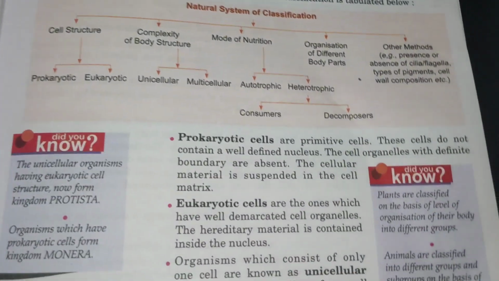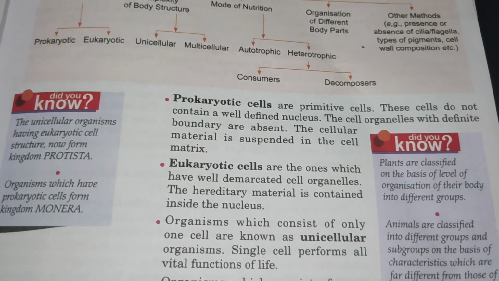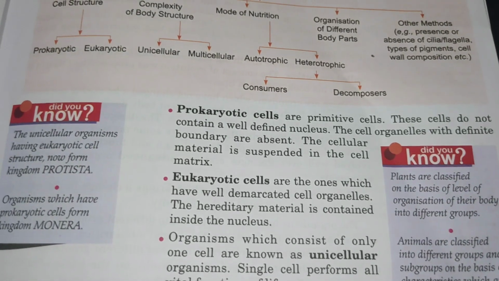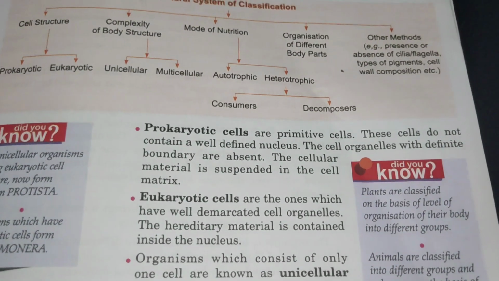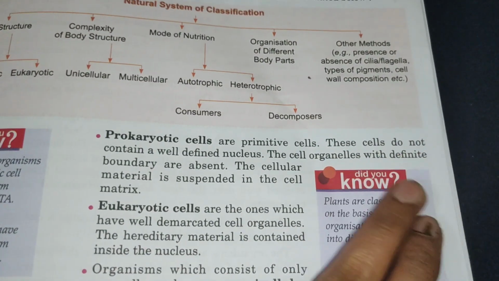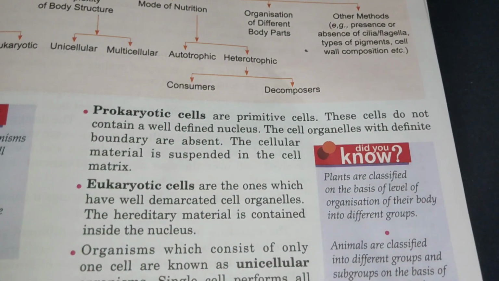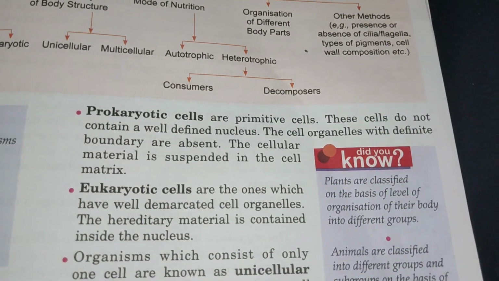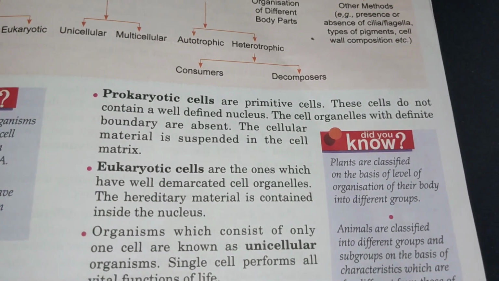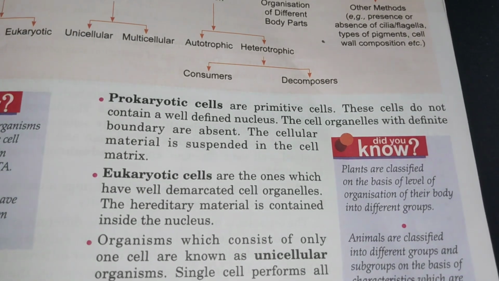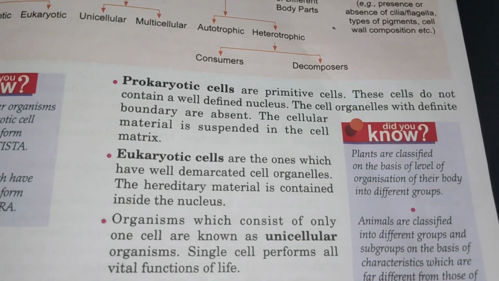What are prokaryotic cells? Pro means primitive, very old type. Karyotic means nucleus, so a very old-fashioned nucleus is present. These are very primitive cells, very old type of cells. These cells do not contain a well-defined nucleus because they are primitive. The nucleus is not well defined. Cell organelles with definite boundary are absent. All the cell organelles don't have membranes. Cellular material is just suspended in the cell matrix. Not all the cell organelles are definitely present.